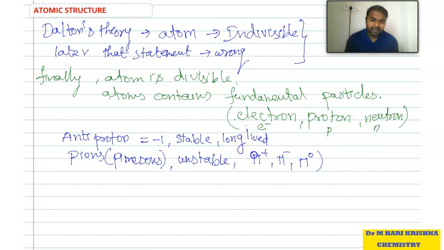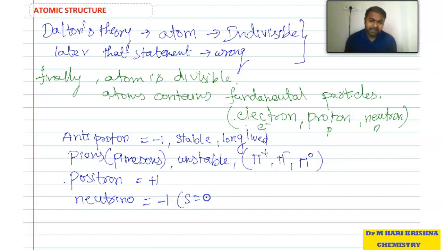These are the pions. And what about the positron? The positron symbol is +1, and it also contains the neutrino, with spin plus or minus half.